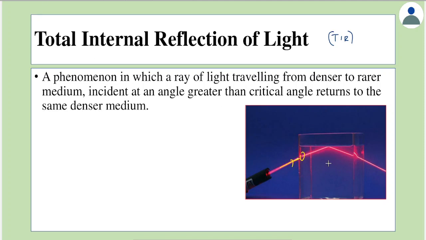This light ray, instead of refracting, instead of going like this, is reflected into the same denser medium, such that the angles here are the same. This phenomenon is called total internal reflection.